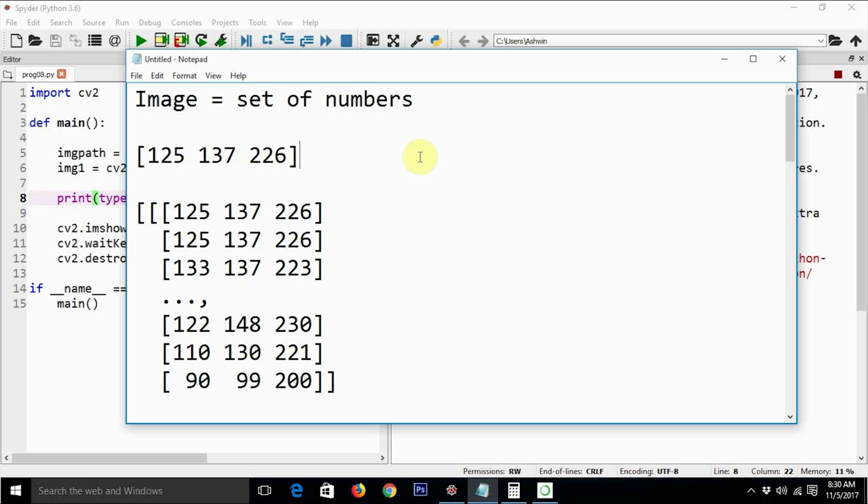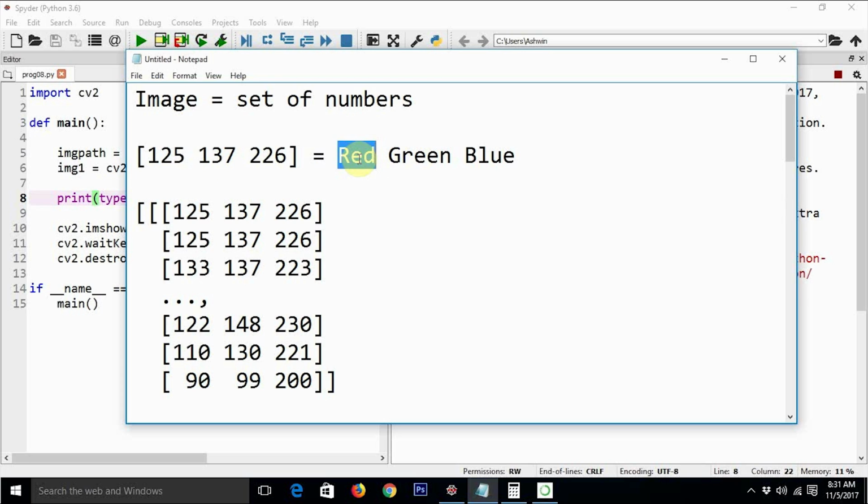Every component here represents a color. We know that there are various schemes to represent colors, and that is known as a color space. So here we can just say red, green and blue: red channel, green channel and blue channel.